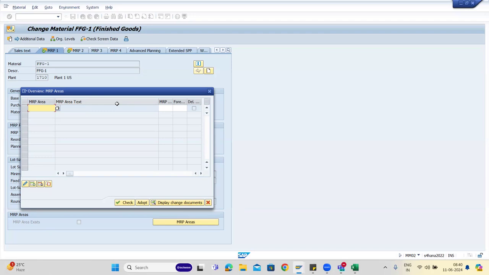The name itself specifies the area. In one plant, you say I have 4 areas. So you need to assign one area to the MRP.